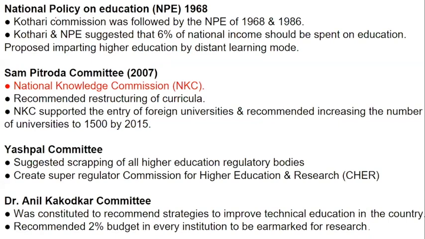Now, yes, the National Education Policy, that is 1968 and 1986, which was followed by the Kothari Commission, which also suggested 6% of national income to be spent on education. And it also proposed imparting higher education via distance mode. Sam Pitroda's National Knowledge Commission, the think tank of India, recommended the restructuring of the curriculum. It also supported the entry of foreign universities and recommended increasing the number of universities to 1,500 by the year 2015. And with this reference only, we had to focus on the gross enrollment ratio.